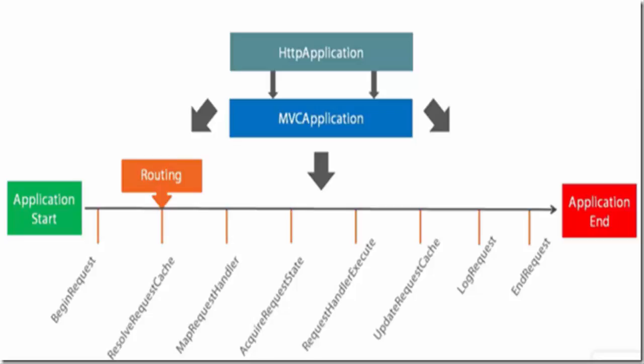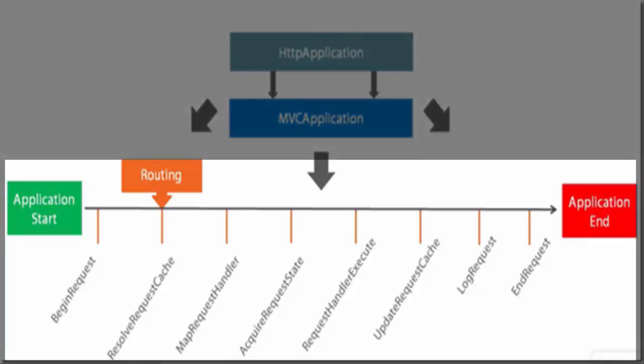Since the ASP.NET MVC Application Start event is the first event called when the application receives the very first request, all the pre-application tasks like routing take place here. As you can see from this diagram, here is the ASP.NET MVC application, which consists of the Application Start and the Application End events. Below this, you can find a number of events that happen in between them, which are as follows.